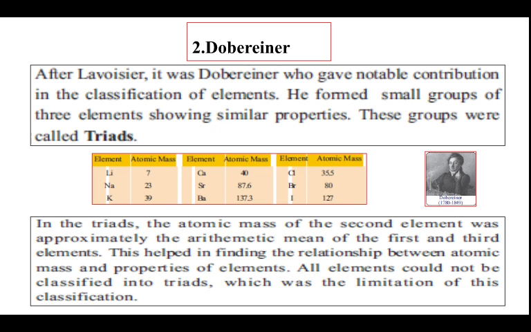In the triads, the atomic mass of the second element was approximately the arithmetic mean of the first and the third element. This helped in finding the relationship between atomic mass and properties of elements. All elements could not be classified into triads, which was the limitation of this classification.